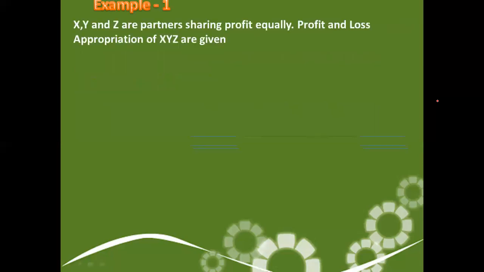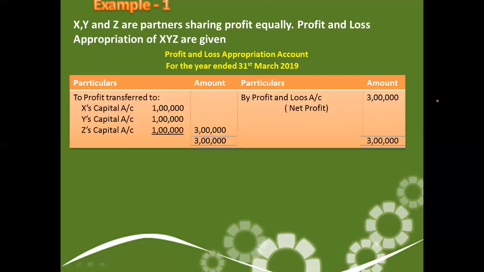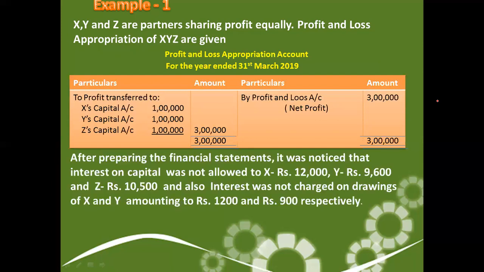We will understand this with the help of one example. This is the case given to us. Three partners, X, Y, and Z, are sharing profit equally. The profit and loss appropriation account of X, Y, and Z is given. See, this is the profit and loss appropriation account, where there is a net profit of 3 lakh, which is distributed equally among the three partners, because the profit sharing ratio is equal.